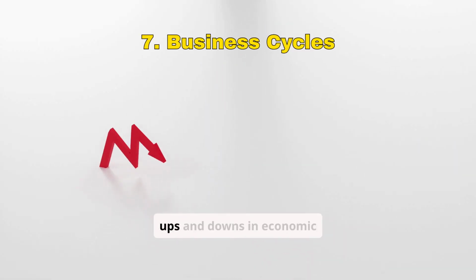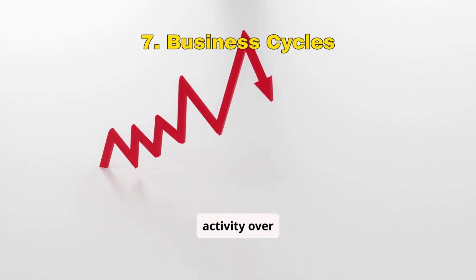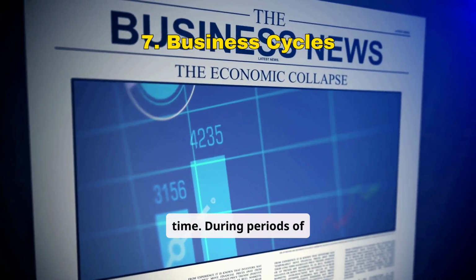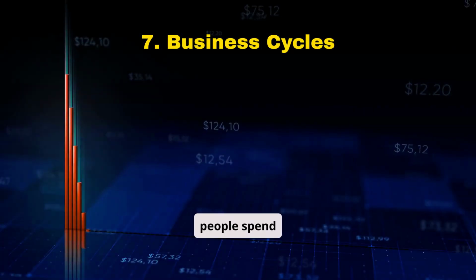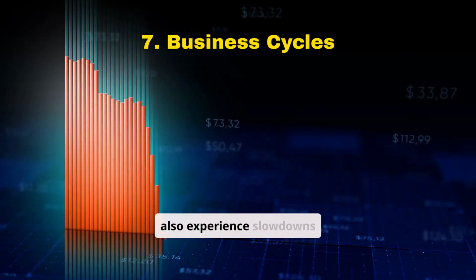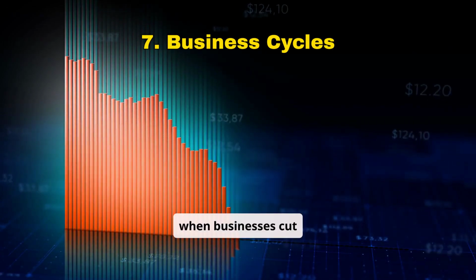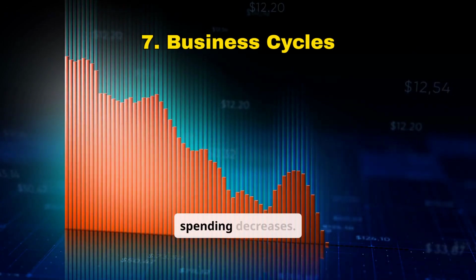Business cycles are the natural ups and downs in economic activity over time. During periods of growth, businesses produce more, hire more workers, and people spend more. However, economies also experience slowdowns when businesses cut back, jobs are lost, and spending decreases.